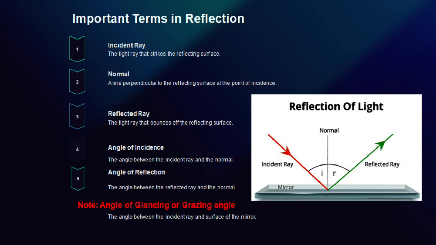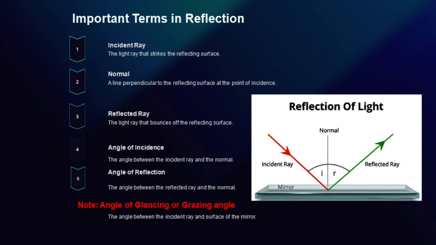Number 2. Normal. A normal is a perpendicular at the point of incidence on the reflecting surface. Number 3. Reflected ray. The ray that comes off from the mirror is called the reflected ray.